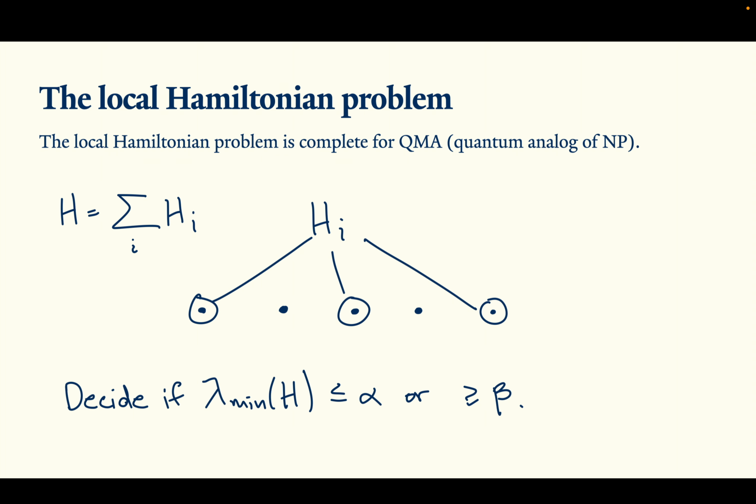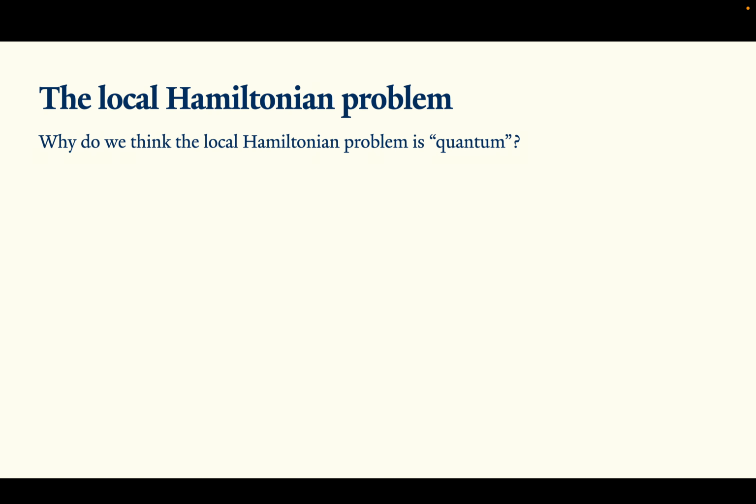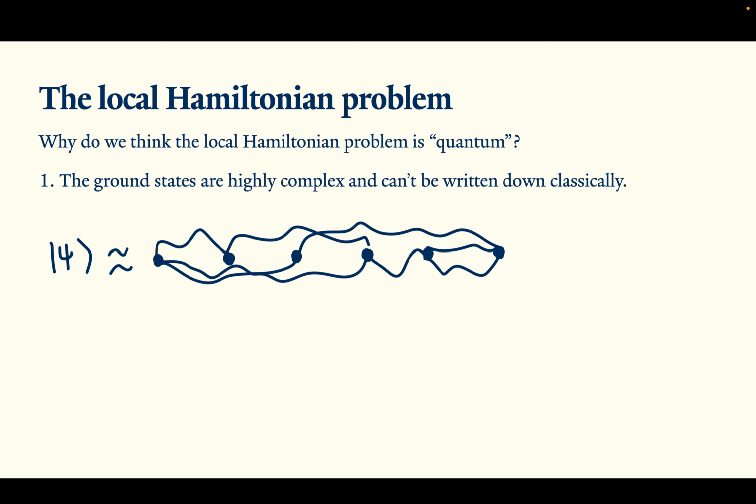Why do we think this? Why do we think that the local Hamiltonian problem is a really quantum thing, and why does that matter? For one thing, we believe that the ground states for these local Hamiltonians should be really complicated and highly entangled, and there should be no way to write these down classically, much less as a solution to a constraint satisfaction problem.